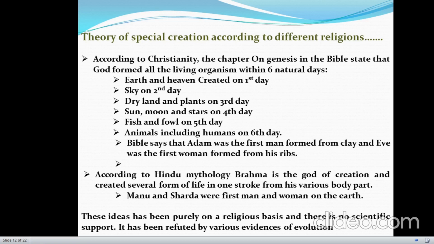According to the Bible, Adam was the first man and Eve was the first woman. However, according to Hindu mythology, Brahma was the god of creation and created all the living forms in one stroke from his various body parts. Manu and Shatrupa were the first man and woman on earth. This theory is religion based, and there is no scientific support, no scientific evidence behind it. That's why this theory is totally refused by various workers.